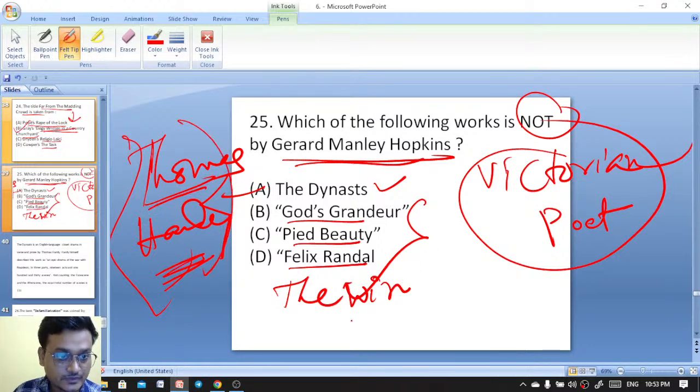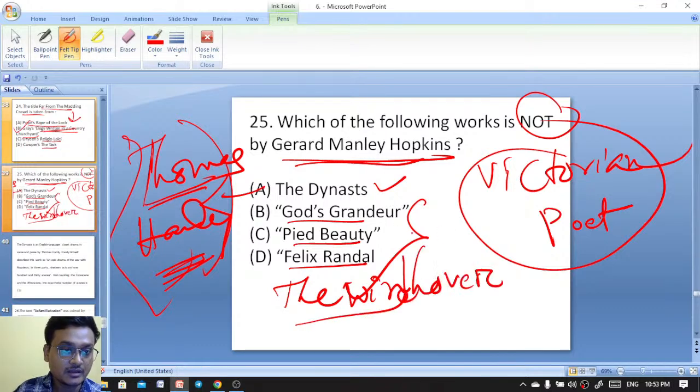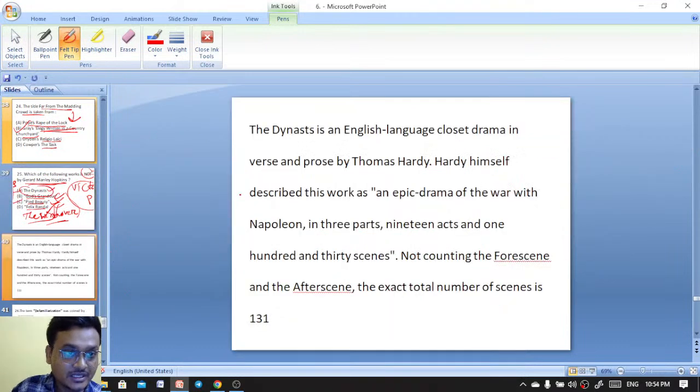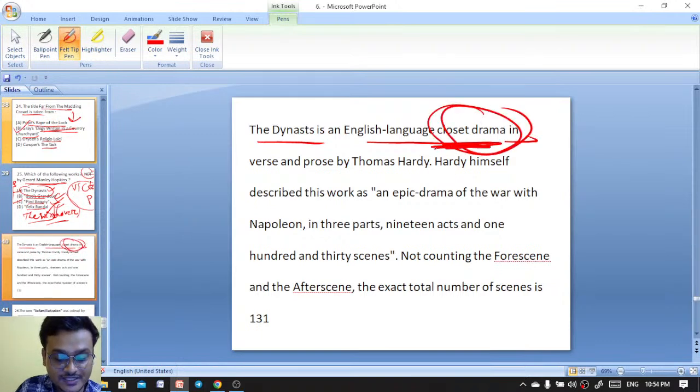Exactly. He has also written The Windhover. Remember, God's Grandeur, Pied Beauty, Felix Randal are important works, but The Dynasts was written by Thomas Hardy. The Dynasts is actually an English-language closed drama, in verse and prose, by Thomas Hardy.